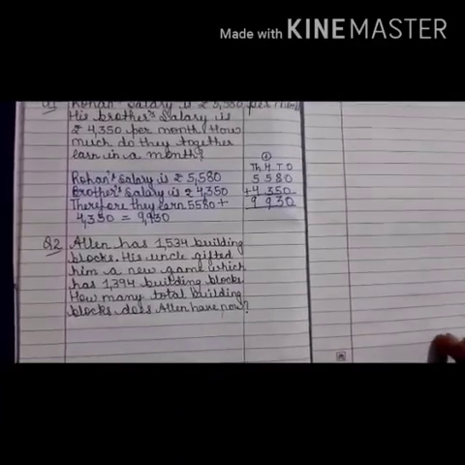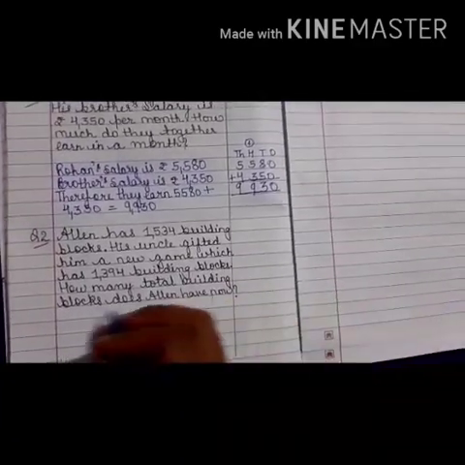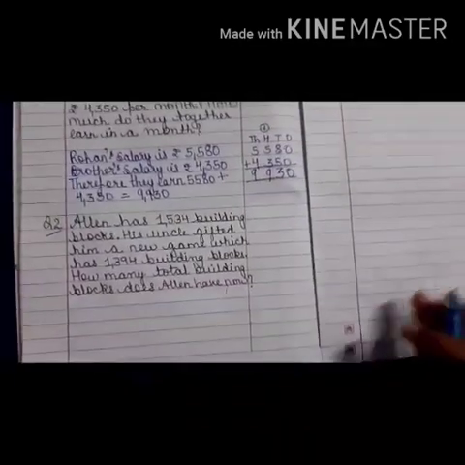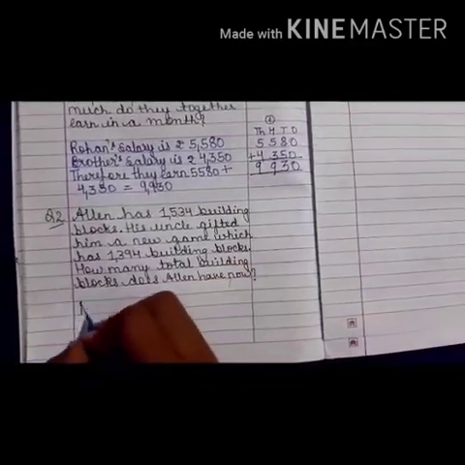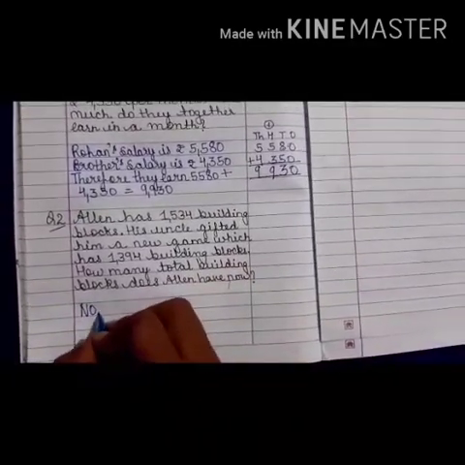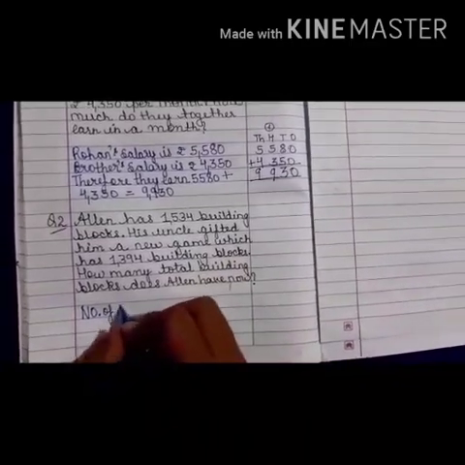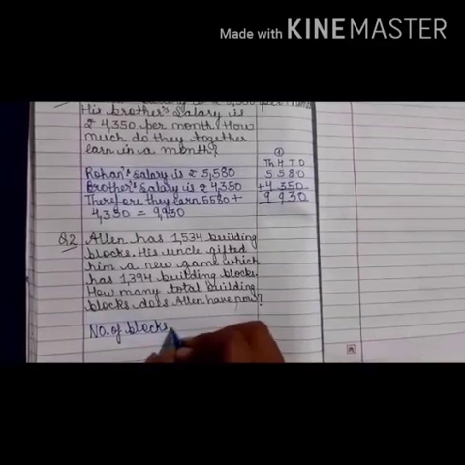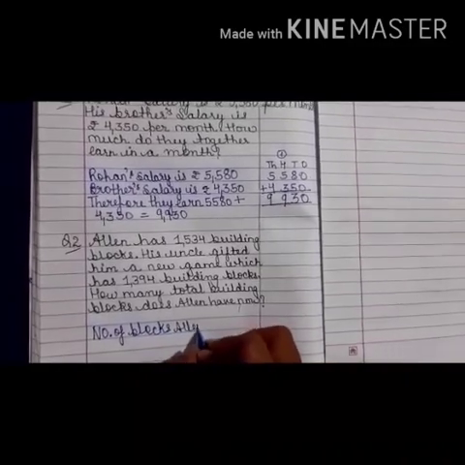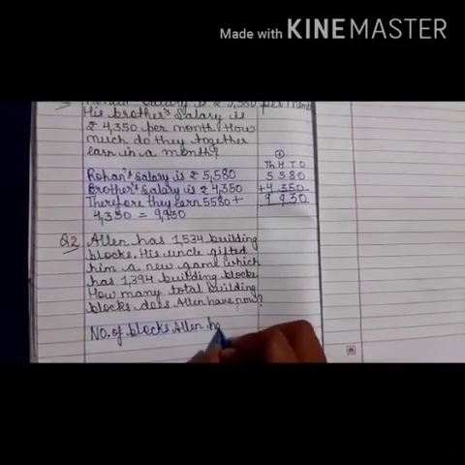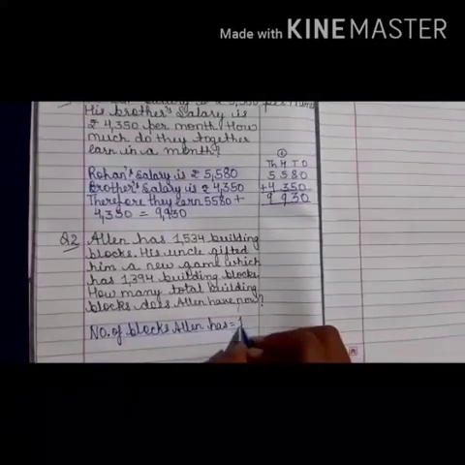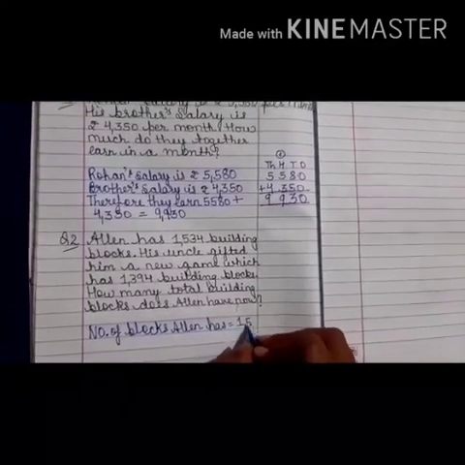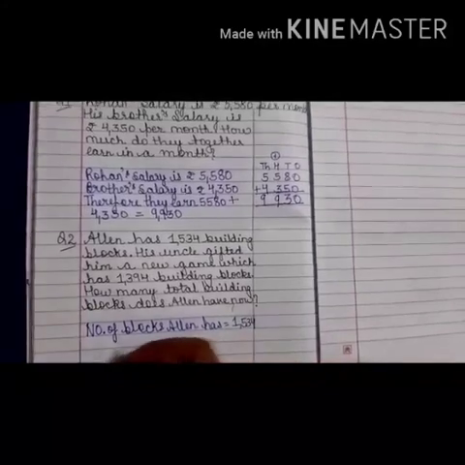So what will we do? We will add. So we will write the statement. Number of blocks Alan has. So 1, 5, 3, 4.